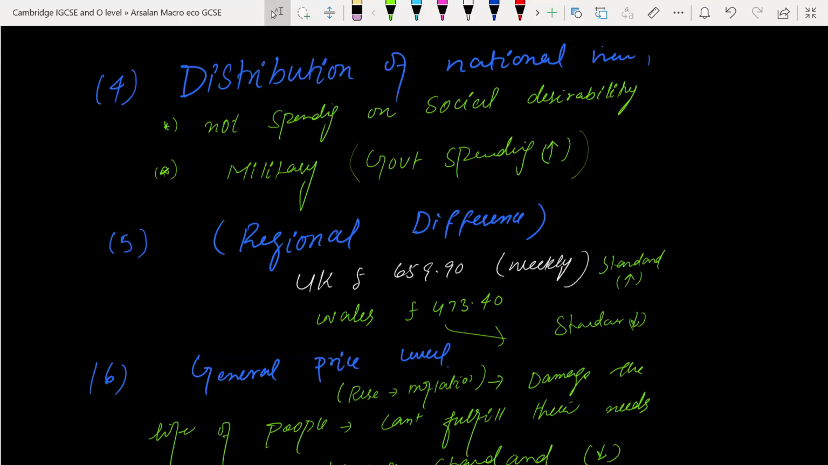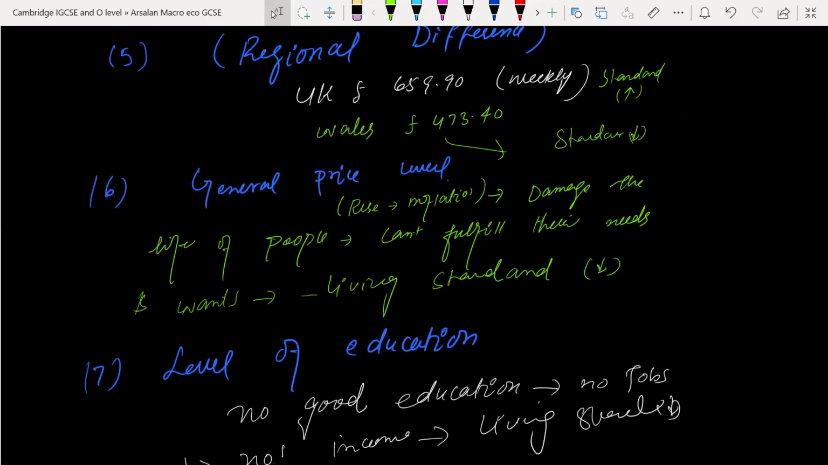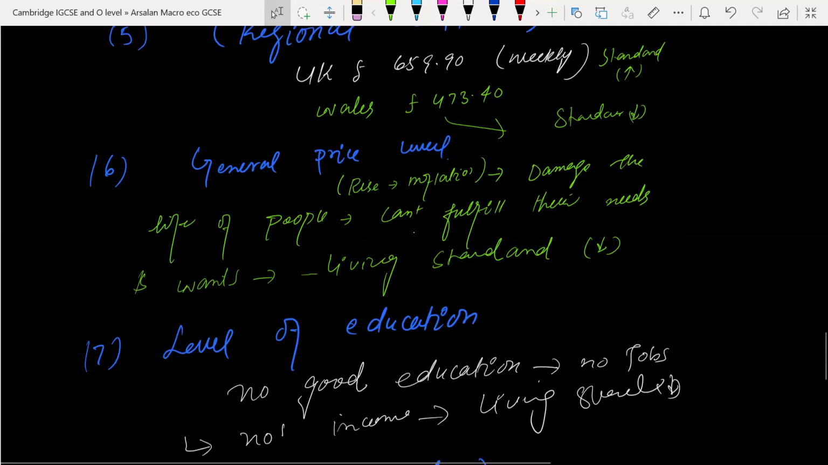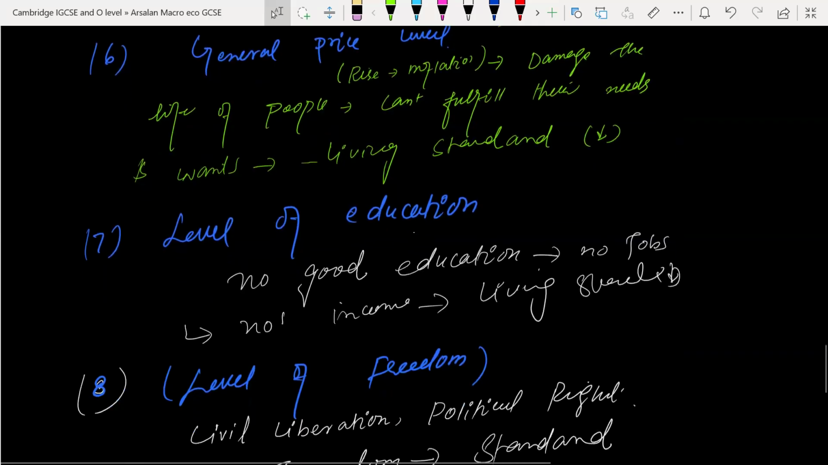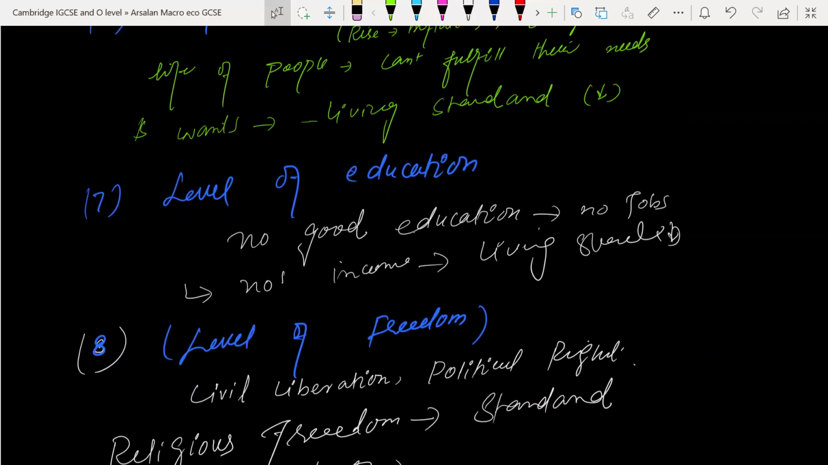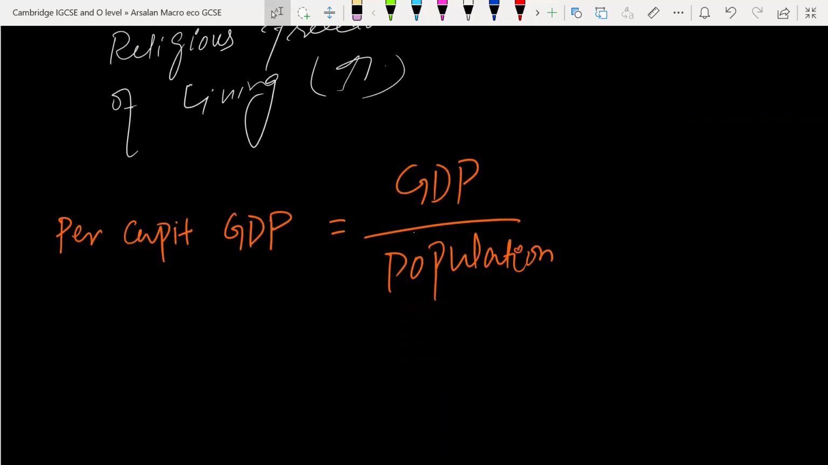There can be some regional differences and the general price level. When the general price level increases, we call it inflation. Definitely it will damage the life of the people. If there is cost-push inflation, it will damage people's lives and living standard will also be affected. Then the level of education: with no good education, there will be no jobs. When there are no jobs, people do not have incomes, and automatically their living standard will also be affected. Last thing, per capita GDP is calculated with this formula: GDP divided by population.